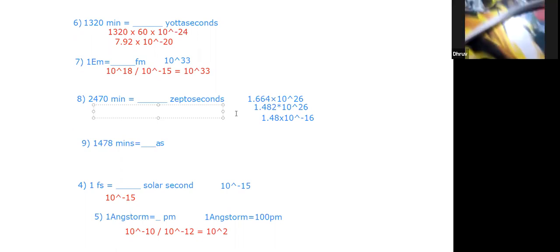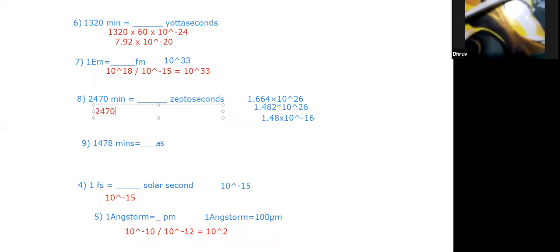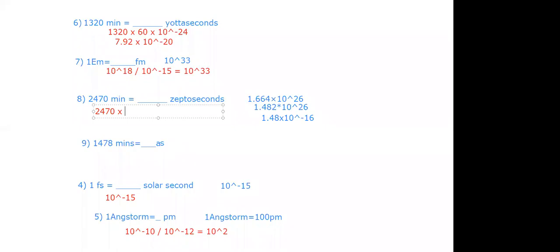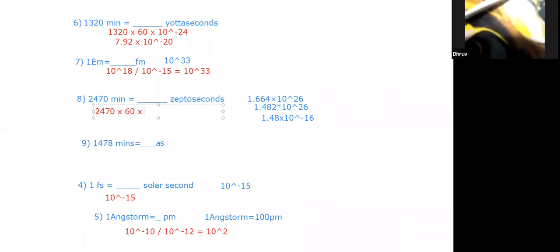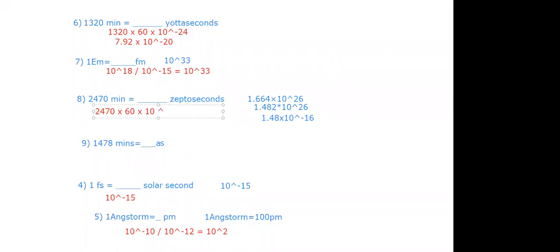Sir, I multiplied 2470 into 60 into 10 to power minus 21. How minus 21? Sir, seconds. So that should be upon, no? So it should be 10 to the power 21. Yes. Means you can say instead of multiplication, I can put here division. And then zepto can be written as minus 21, right? Yes.